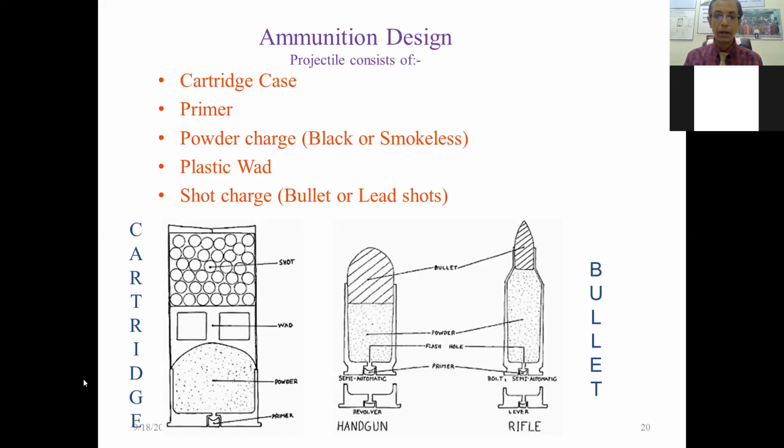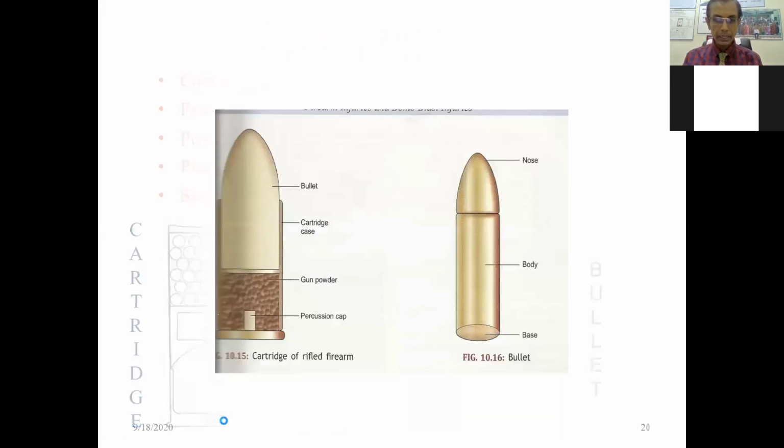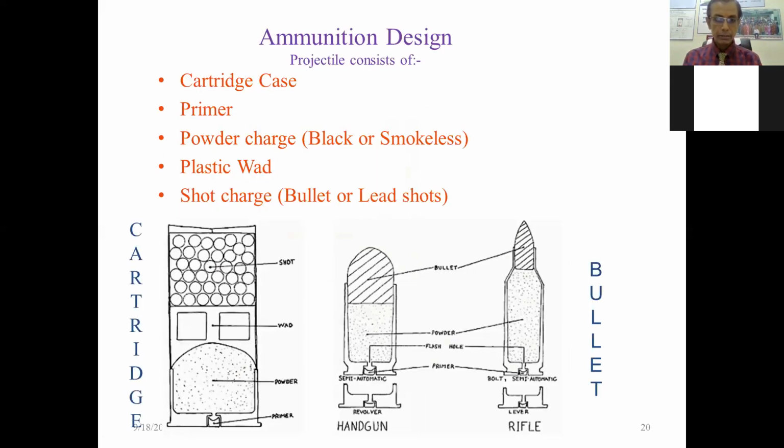Otherwise, all the things are the same. The primer is present. After that, there is gunpowder, and again there is the bullet. While here, the wads are present in a shotgun. So same thing, same at the base, that is the percussion cap. After that there is powder, wad and the pellets. While here the posterior end is similar.